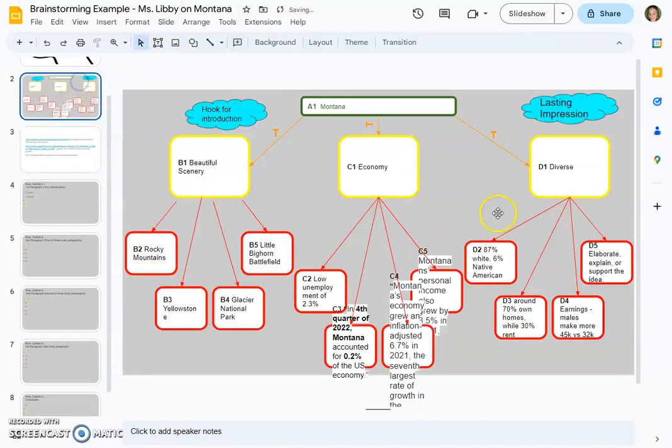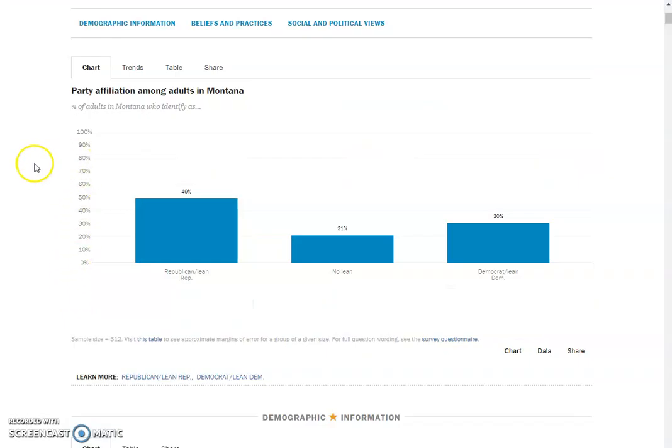And I think I have one more bubble, and I really want to figure out what the political diversity is, so I'll search that. I think this is interesting that as far as party affiliation among adults in Montana, about 49% identify as Republican or lean that way. About 30% lean towards the Democrat side, and there's a pretty good chunk, like 21%, who don't really lean either direction, so that might vote either way.